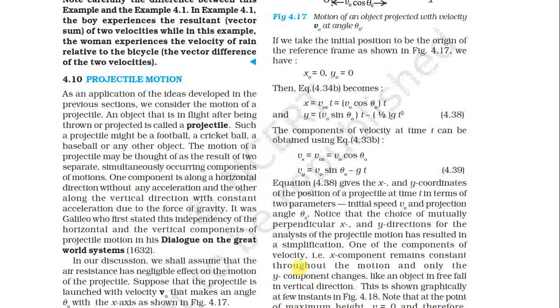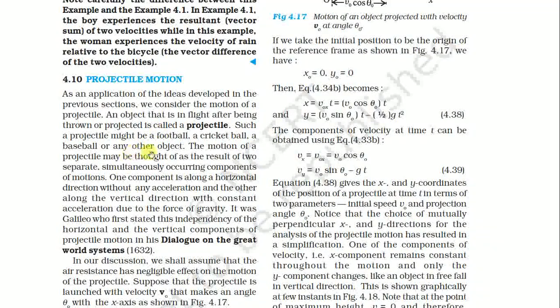Suppose we have thrown a ball in the air. At that time it will go far away from our point to another point, and it will follow a curved path. That's why it is known as a projectile. Whenever we throw the ball, it will be in flight in the air after being thrown or projected, so it is called a projectile. Such projectiles might be a football, cricket ball, baseball, or any other object.